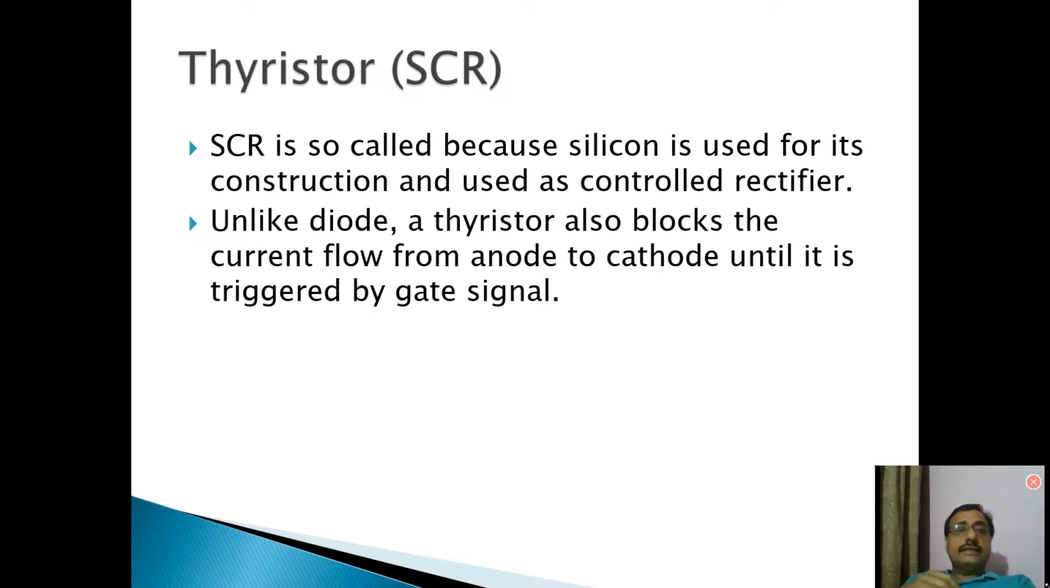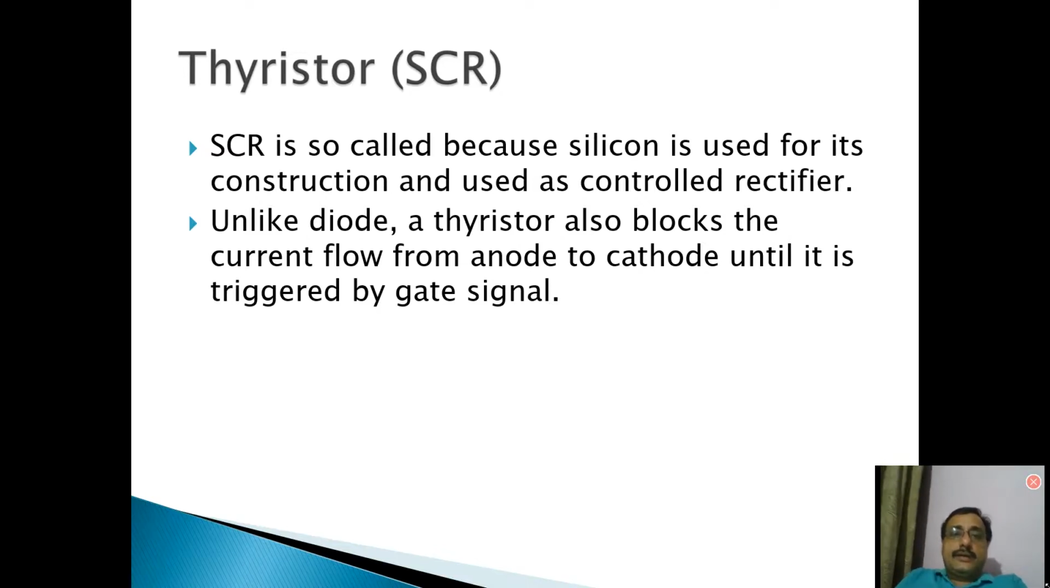Now, why are SCRs called SCRs? The full form of SCR is silicon controlled rectifier. Silicon material is used for manufacturing SCRs. Why is silicon used? Silicon has better thermal stability as compared to other semiconductor materials like germanium. So silicon is used because it has more thermal stability as compared to other semiconductor devices.